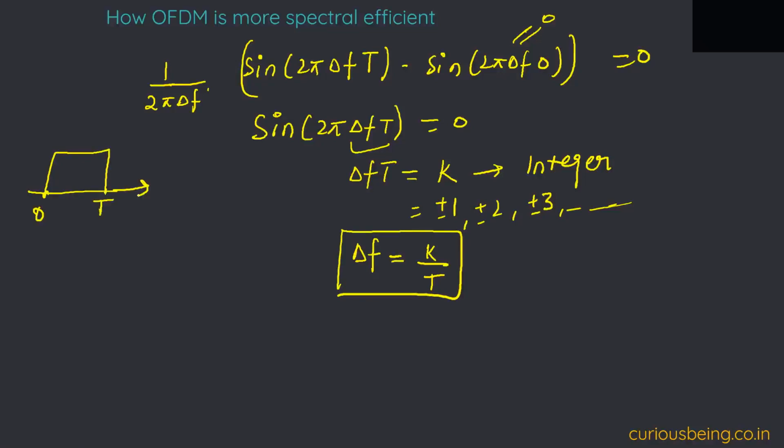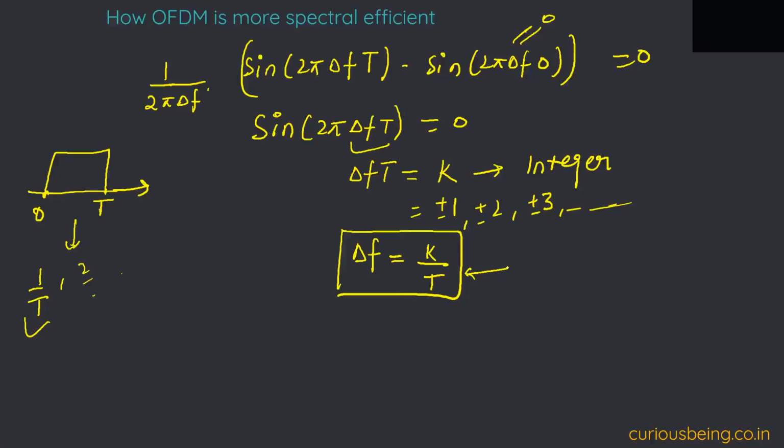This is the actual time domain representation of a subcarrier, from 0 to T, and if I decompose it into a Fourier series, the fundamental frequency will be 1 by T, with harmonics at 2 by T, and so on. For this analysis I only took the fundamental part. What this equation tells me is that if this condition is satisfied, the subcarriers will be orthogonal.